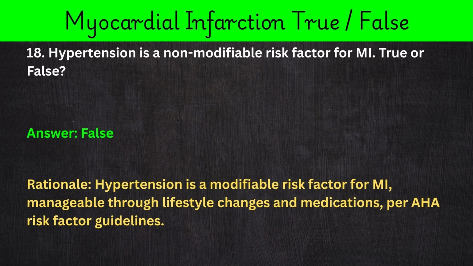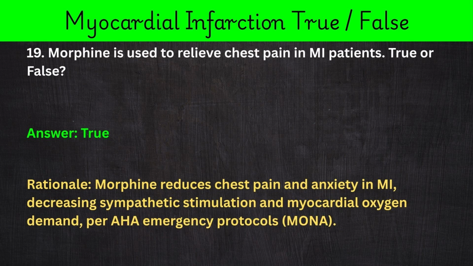Rationale: hypertension is a modifiable risk factor for MI, manageable through lifestyle changes and medications, per AHA risk factor guidelines. 19. Morphine is used to relieve chest pain in MI patients. True or false? Answer: true.